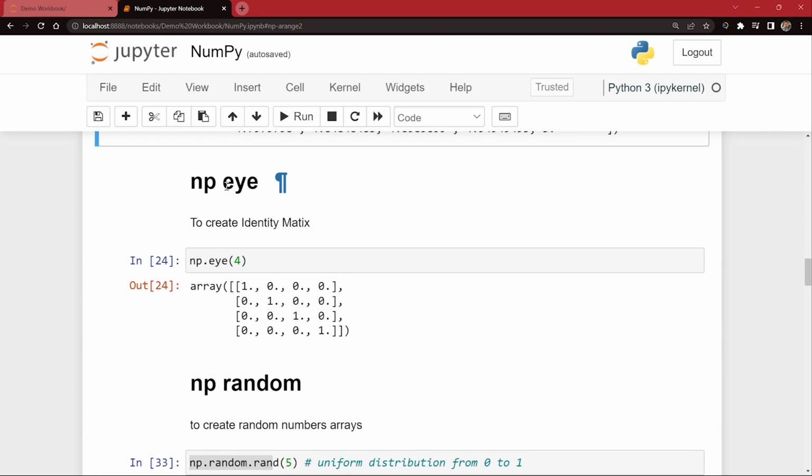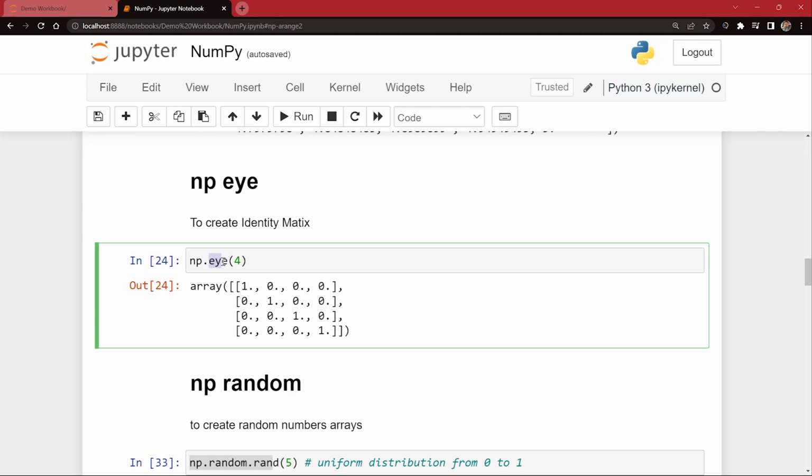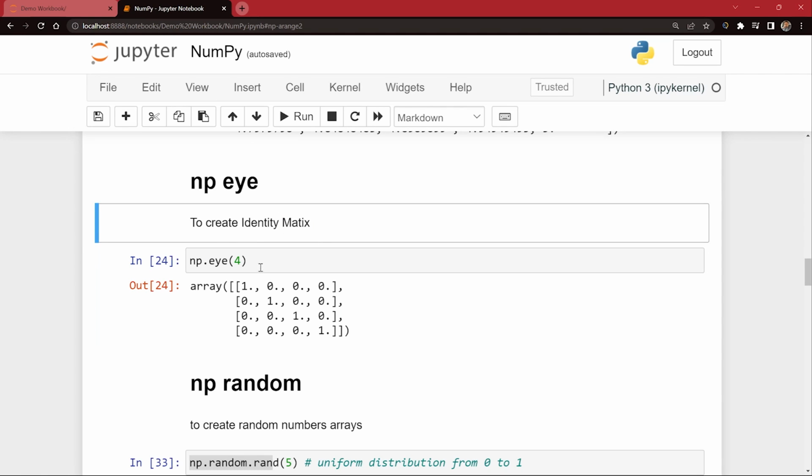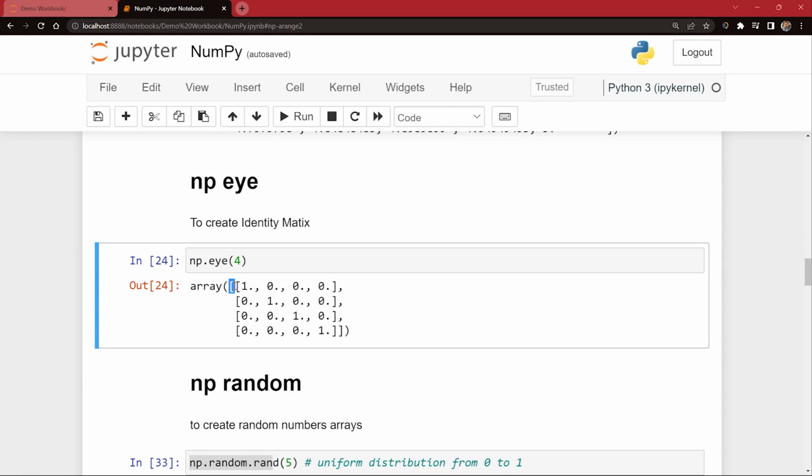Then next we will learn about the identity matrix. In identity matrix, we used .I. We passed some number, and that was your identity matrix. We got it. Of course, it's an identity matrix. It's a two-dimensional array. So we have two square brackets in this case.